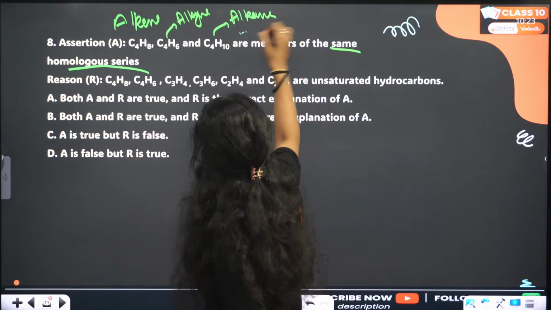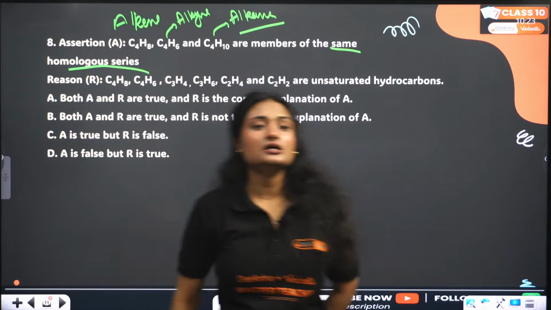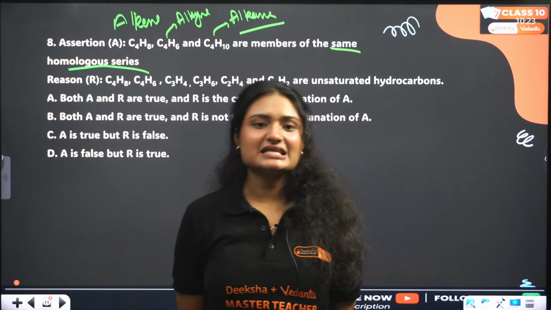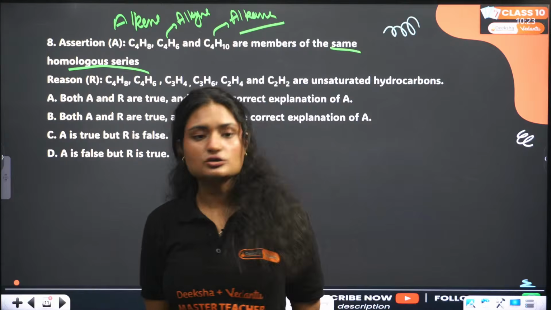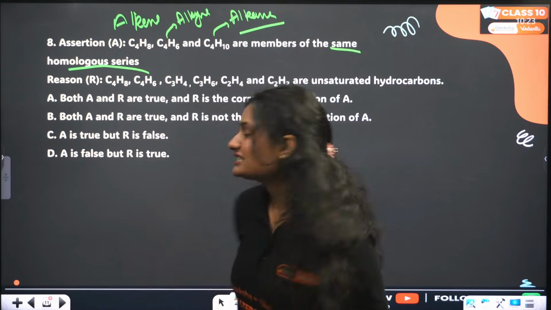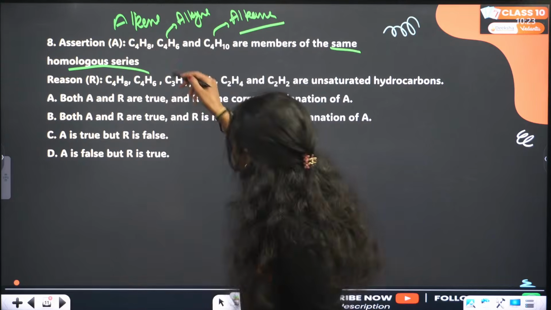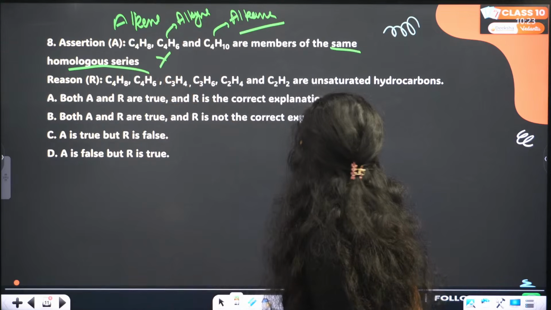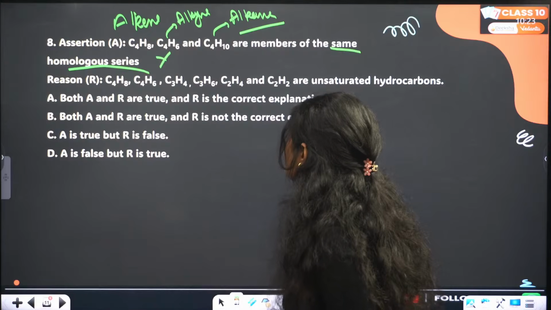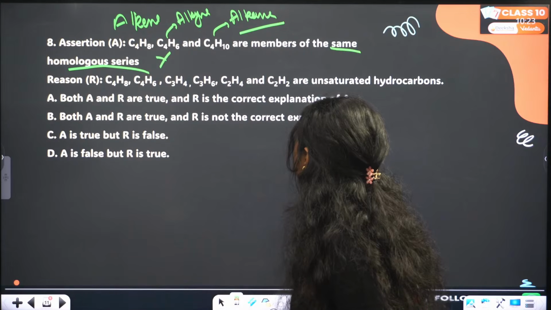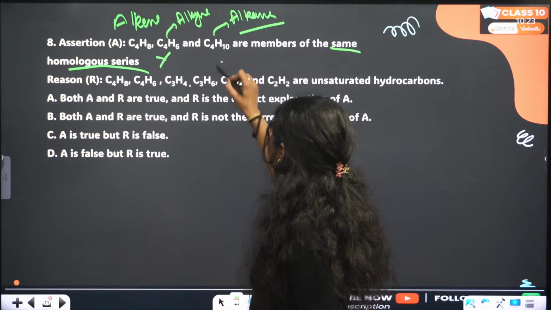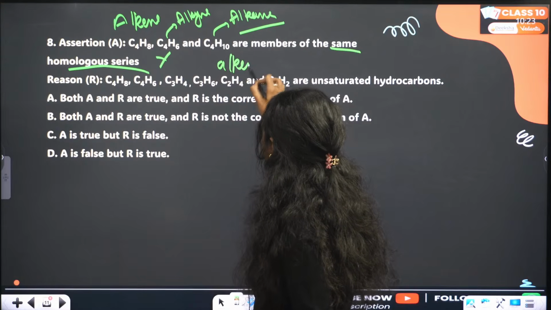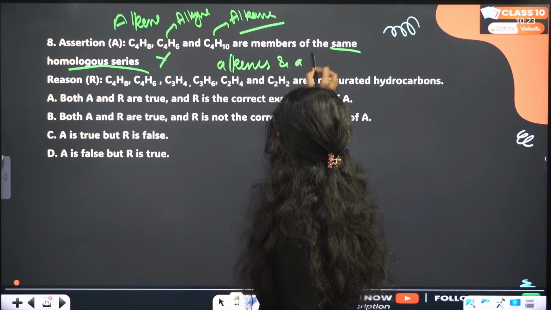So they do not belong to the same homologous series, and that is incorrect. Now the reason is they are unsaturated hydrocarbons. Among these, C4H8, C4H6, C3H4 are alkenes and alkynes.